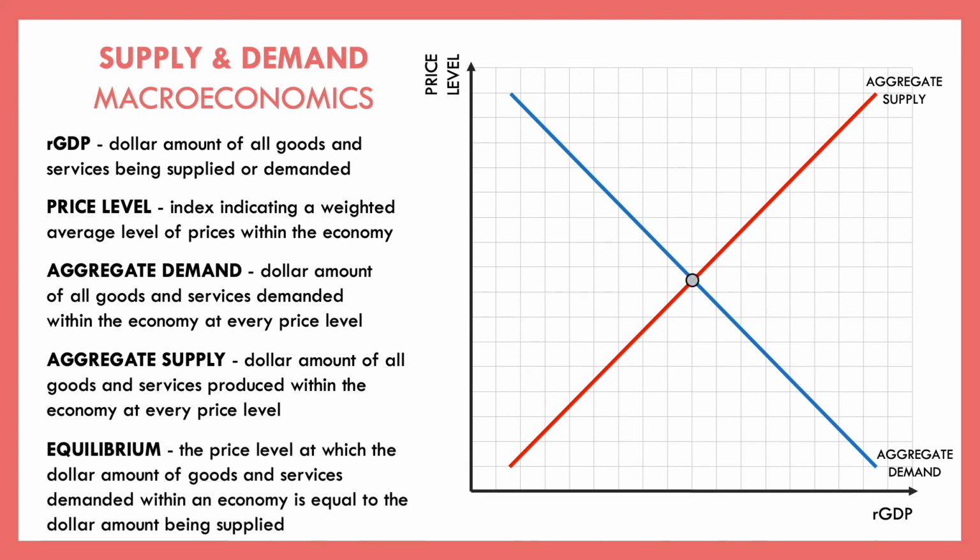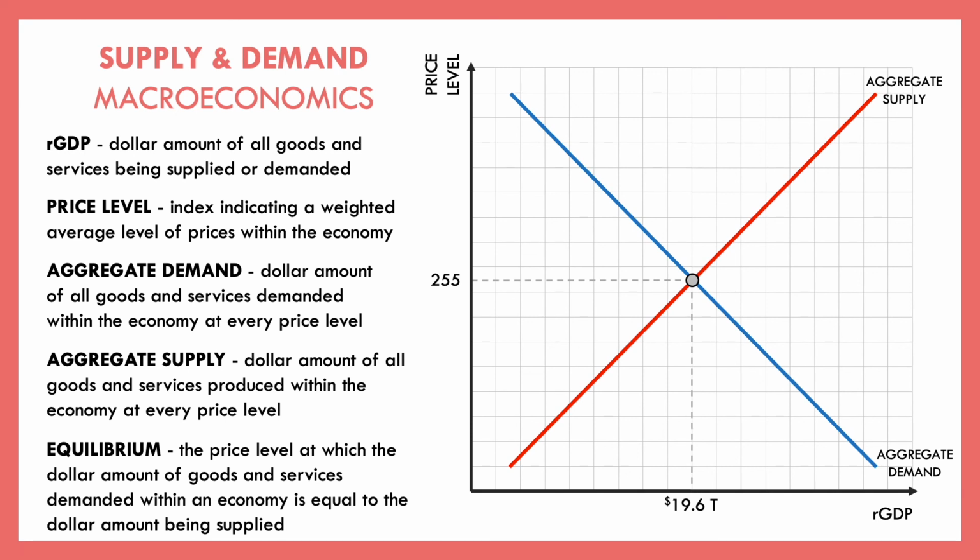Our equilibrium is the price level at which the dollar amount of goods and services demanded is equal to the dollar amount of goods and services being supplied. So as you guys can see, a lot of similarities here within the macroeconomic supply and demand model, or what we call the aggregate supply and aggregate demand model, but there are some key differences.